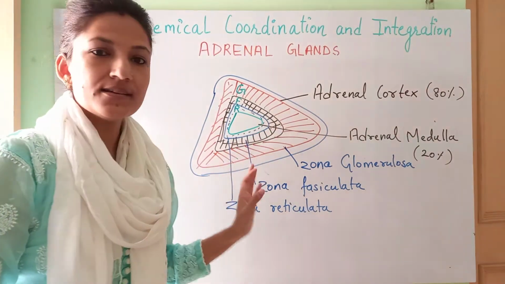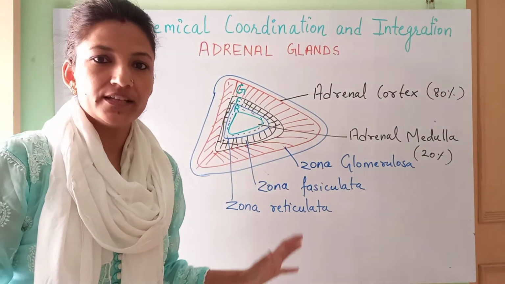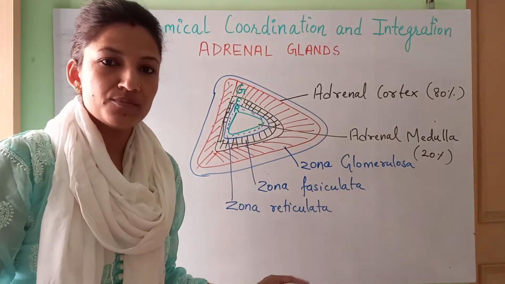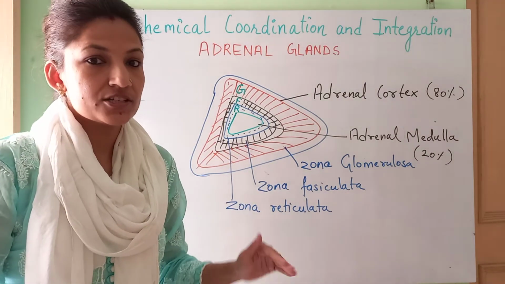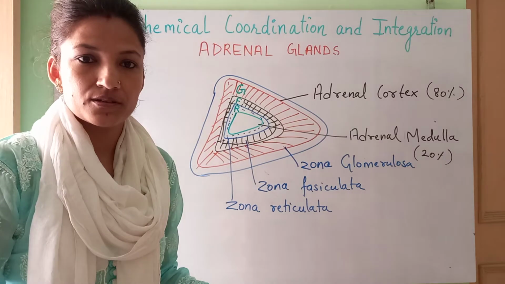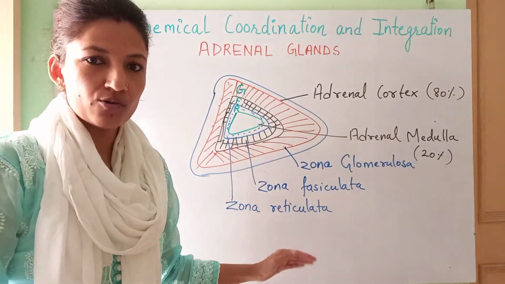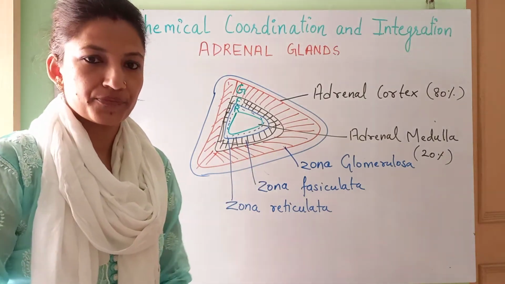And all these regions of the adrenal gland are responsible for secreting different categories of hormones. So we'll list them out along with their functions. Fine.